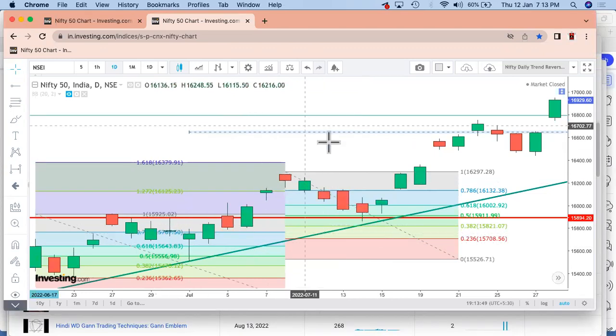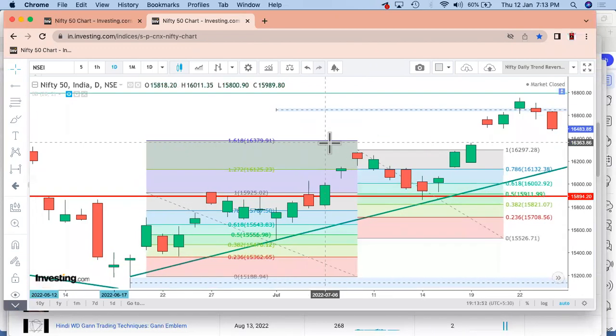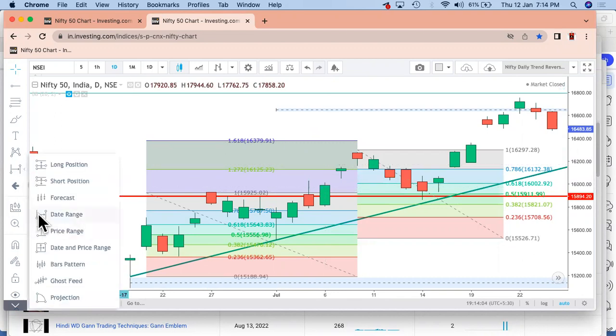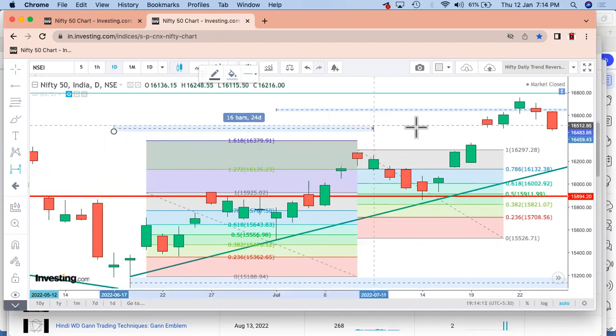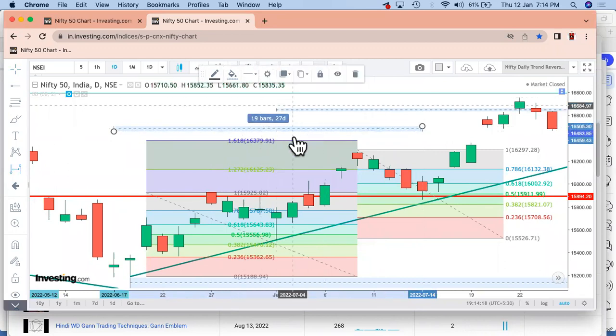So is it that this has been formed in the smaller cycles only, smaller time frames only? No, it's not necessary and it's not that way. Let's try to interpret those things and understand how things have been happening. Let's say I am considering a date range. So this is probably my low, and if I consider from this low to probably this low, this has been happening in a cycle time frame of around 27 days, approximately a month's time.